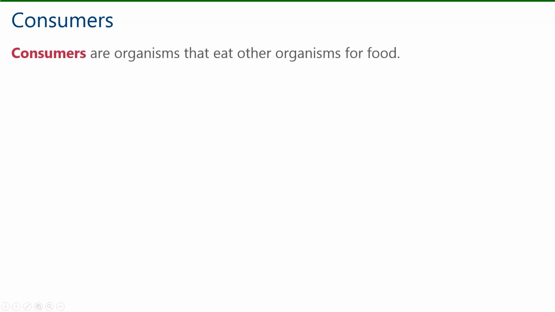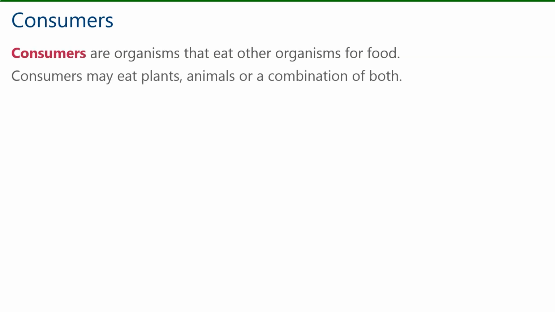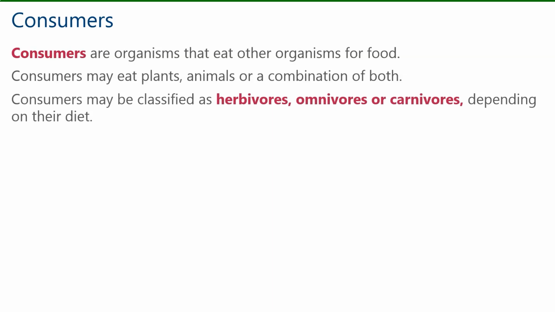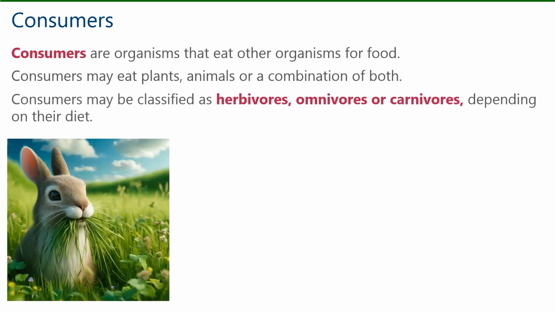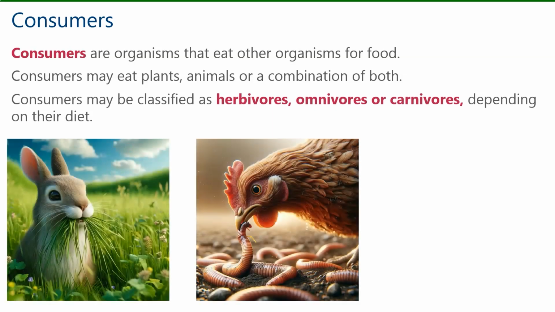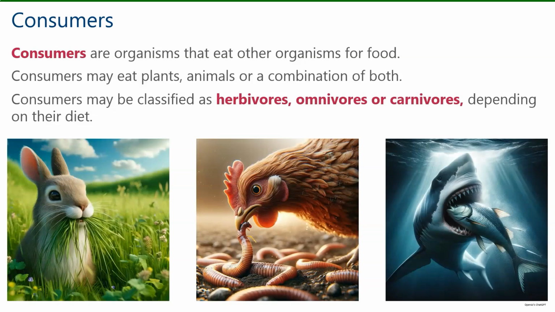Consumers are organisms that eat other organisms for food. Consumers may eat plants, animals, or a combination of both. Consumers may be classified as herbivores, omnivores, or carnivores, depending on their diet.